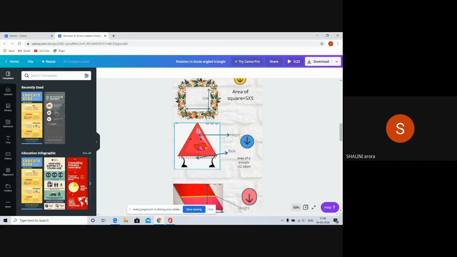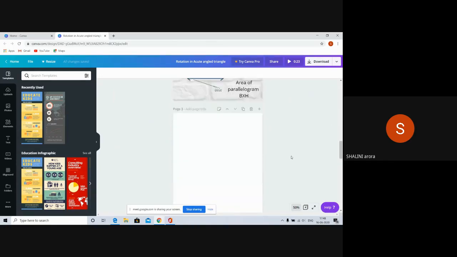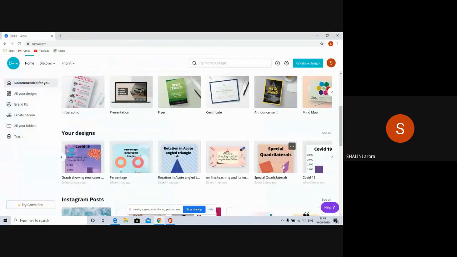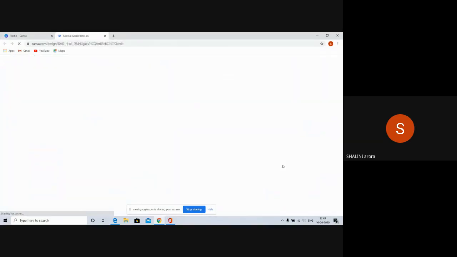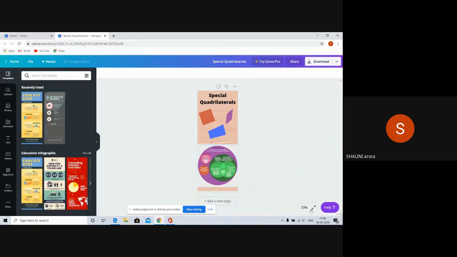These shapes, all shapes, I can take from the element section. Again, a rectangle shape. So there are some designs we can make on the infographics. It may be journal, it may be subjective also. For any subject we can make. Like I was trying to make an infographic on special types of quadrilaterals.